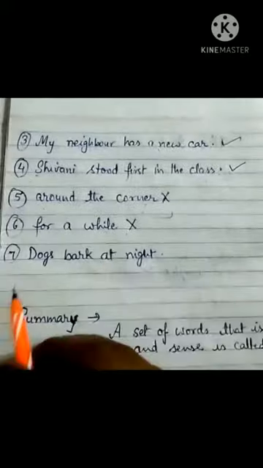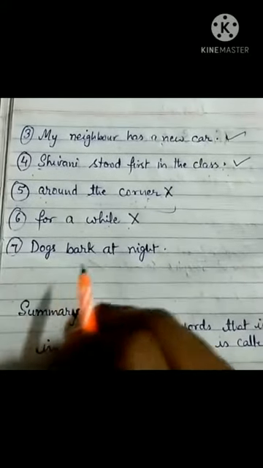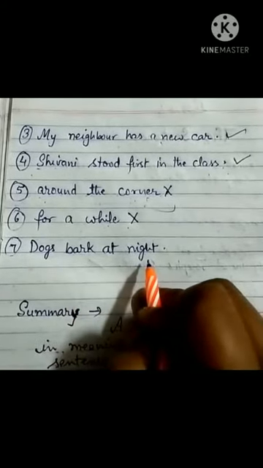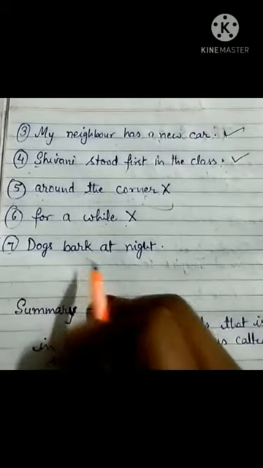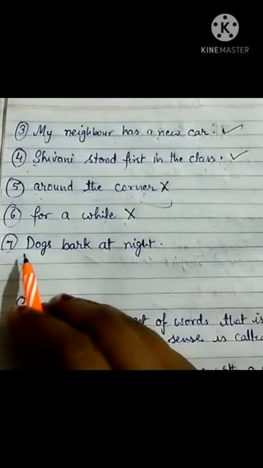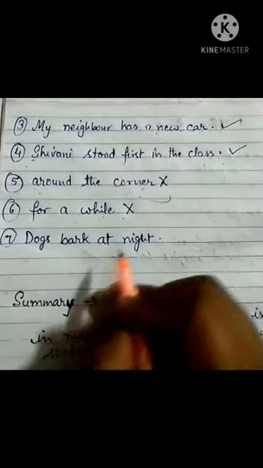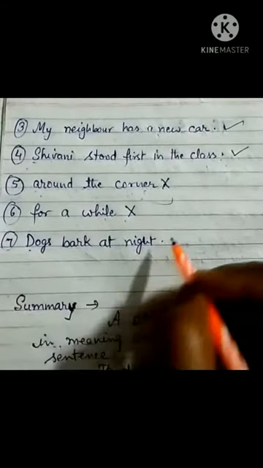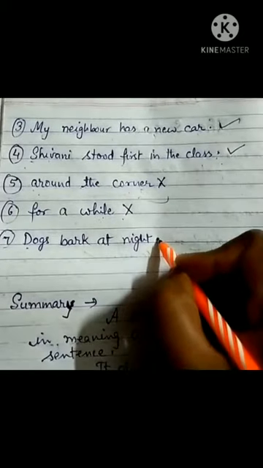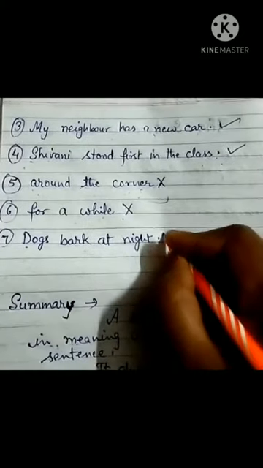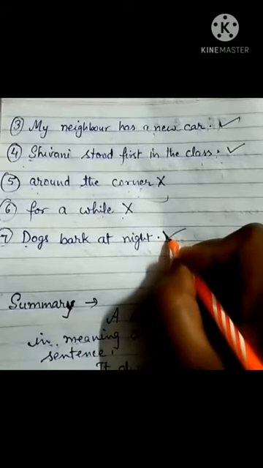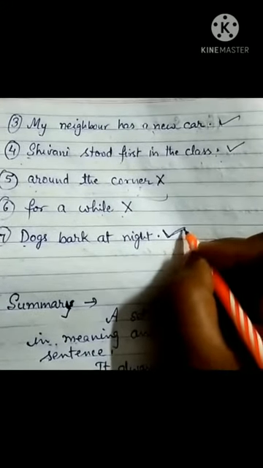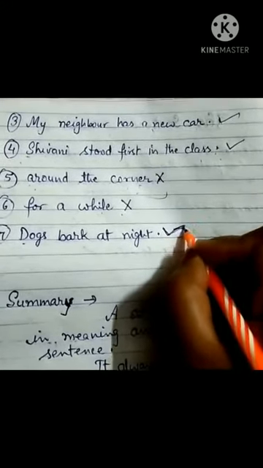Okay, come to the last one. Dogs bark at night. So you all know that dogs bark at night, and it is starting with a capital D and ends with a full stop. That's why it is a sentence. We put a tick mark, and it is also complete. When we read the sentence, it is giving a complete sense. That's why it is a sentence, beta.